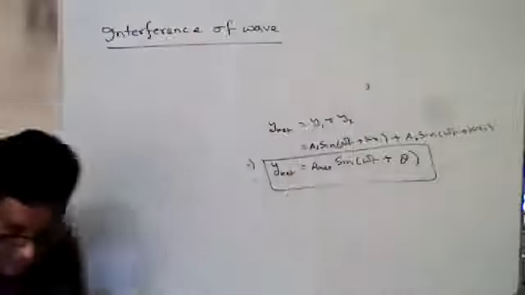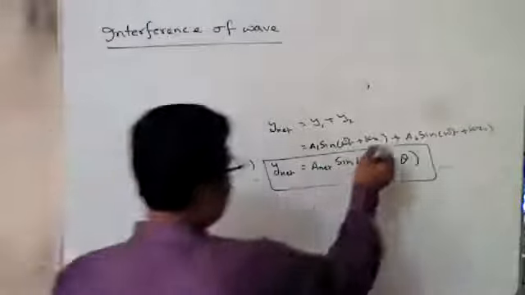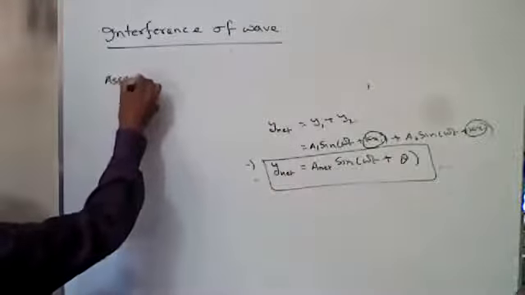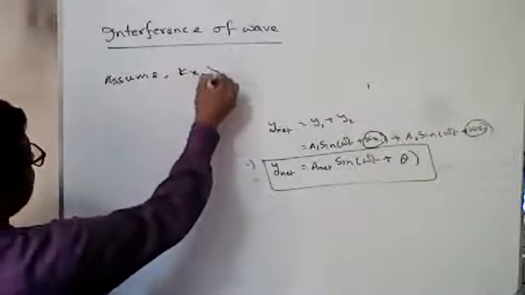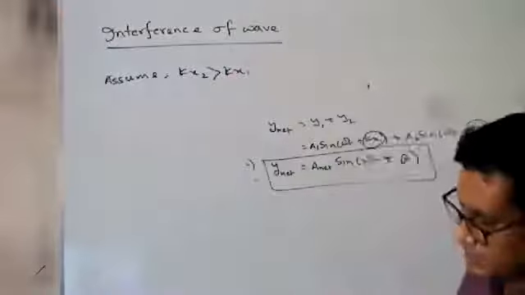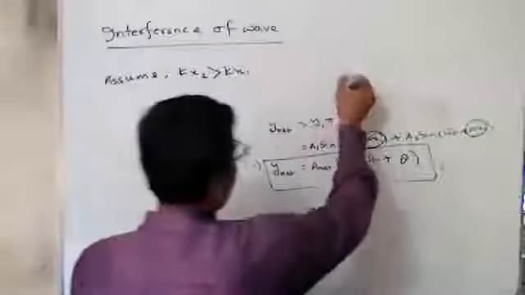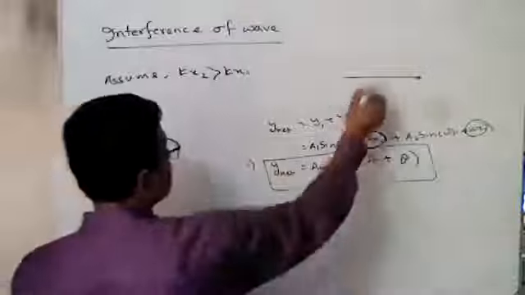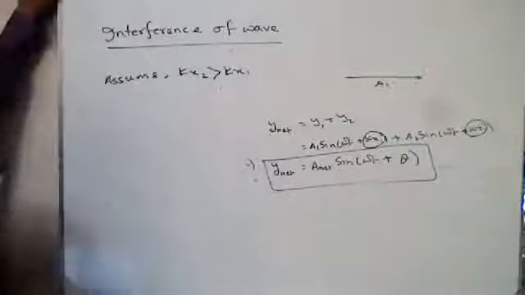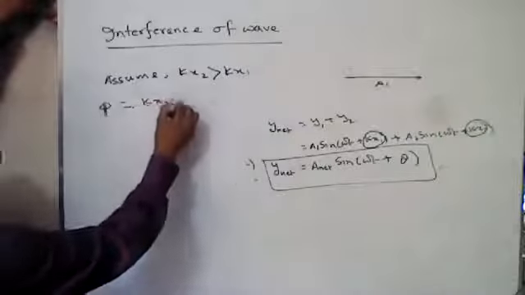Okay, now come on. Suppose this is kx1, this is kx2. We assume that kx2 is greater than kx1. It means you can consider this is A1, and from this we can say the phase difference. Suppose this is phi equals kx2 minus kx1.